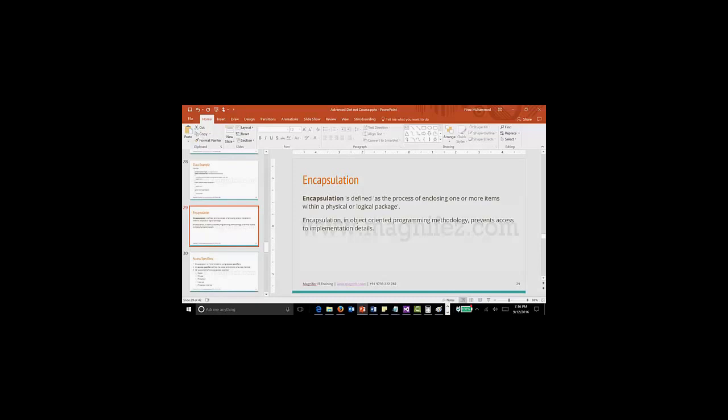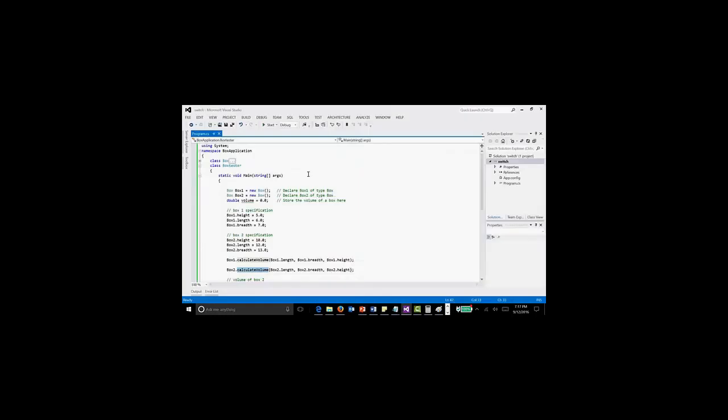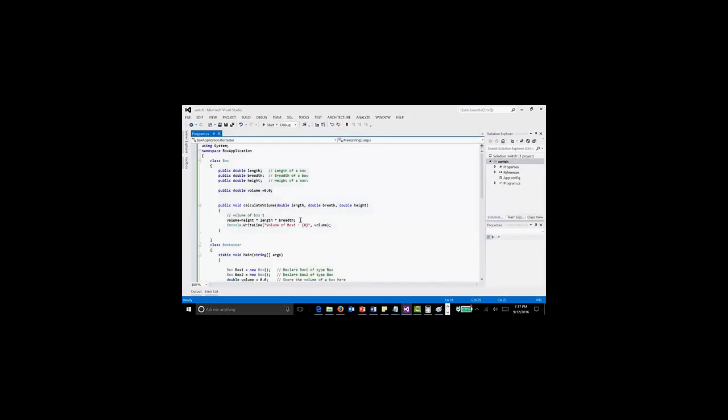First one is known as encapsulation. Once we have classes and objects, then encapsulation is possible. Encapsulation is the process of enclosing one or more items within a physical or logical package. In encapsulation, the object-oriented programming methodology prevents access to implementation details. So we have already done that here.